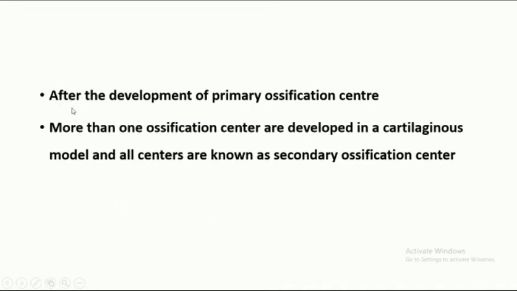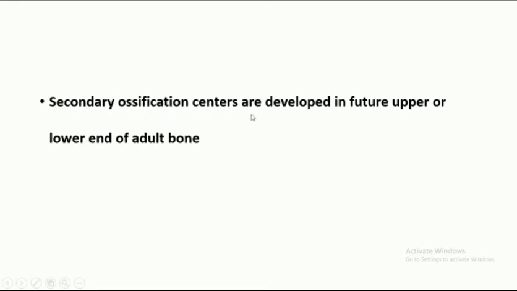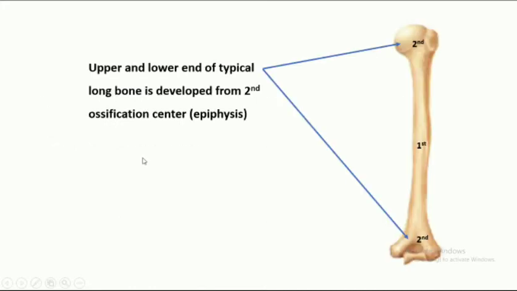So, I again repeat the point. After the development of the primary ossification center, more than one ossification center is developed in a cartilaginous model, and all centers are known as the secondary ossification center. Secondary ossification centers are developed in the future upper and lower end of the adult bone. So upper and lower end is developed from the secondary ossification center or from epiphysis. So epiphysis is the part of growing long bone which ossify from secondary ossification center.